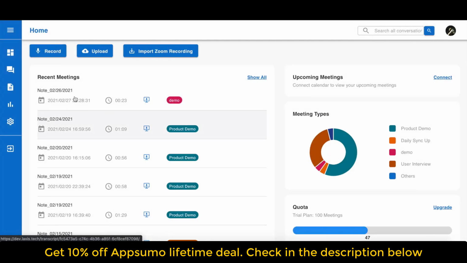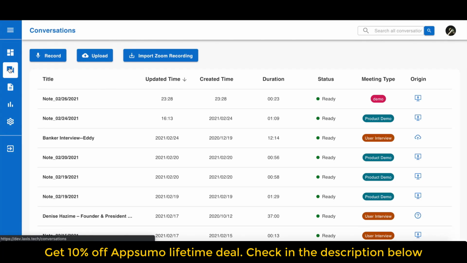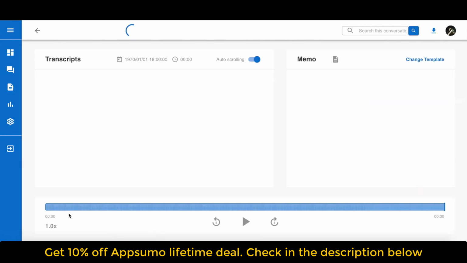Okay, let's take a look at the conversations page. This is where you can find all your audio files. You can edit your recording here by selecting a conversation. We'll use a default demo conversation as an example.